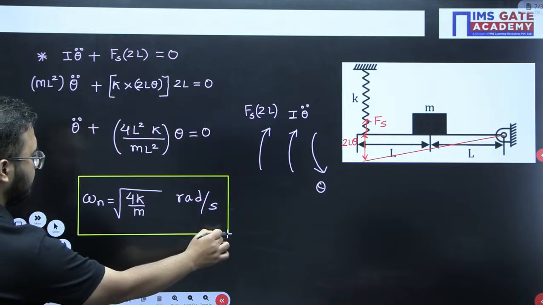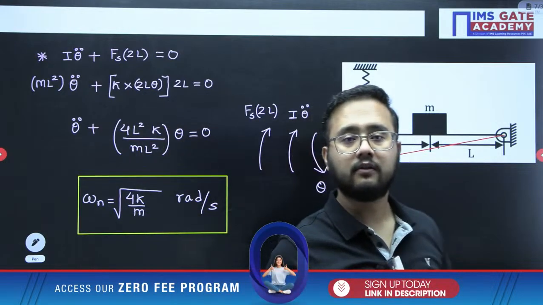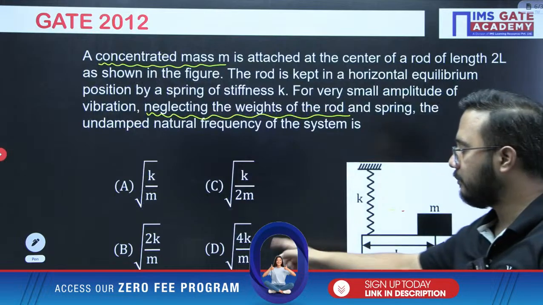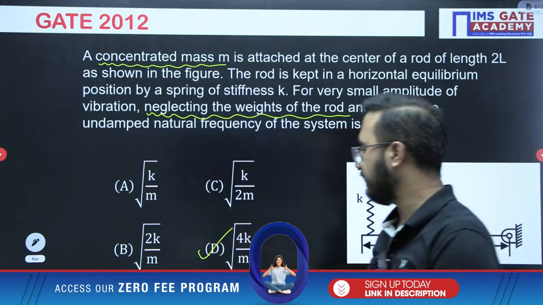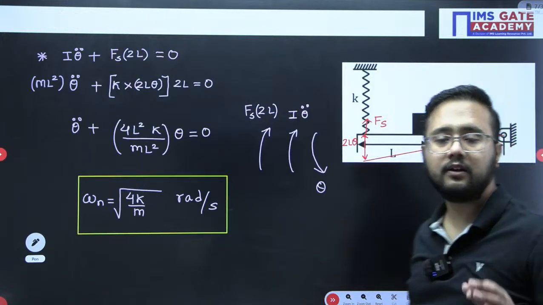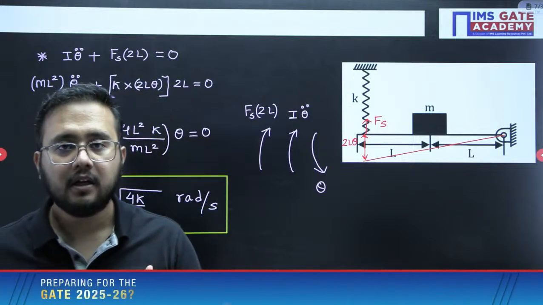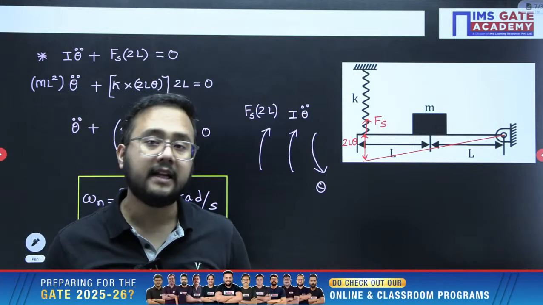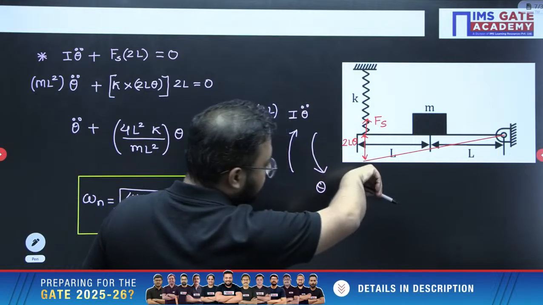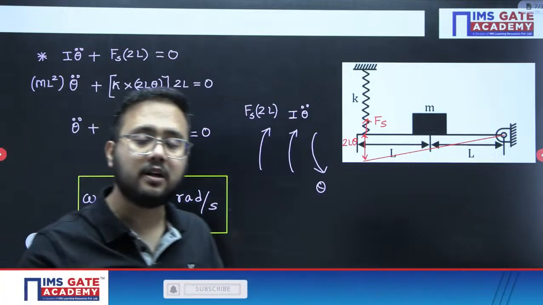I hope this is clear to everyone. So you can check the options, which of the options would be correct in this case. Option D will be the correct answer here. So the very simple approach that we have taken here is, from the static equilibrium condition of the system, you have to disturb it. Initial disturbance you have to provide. Disturbance provided in anti-clockwise, opposite to that the inertia torque will come, which is I theta double dot.